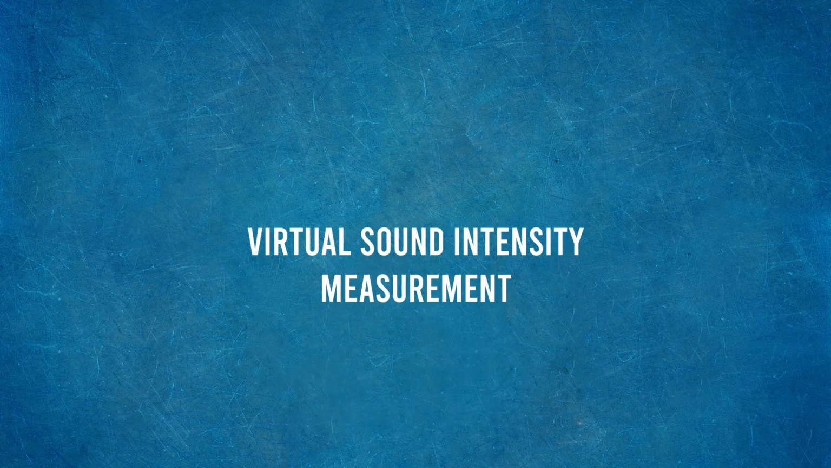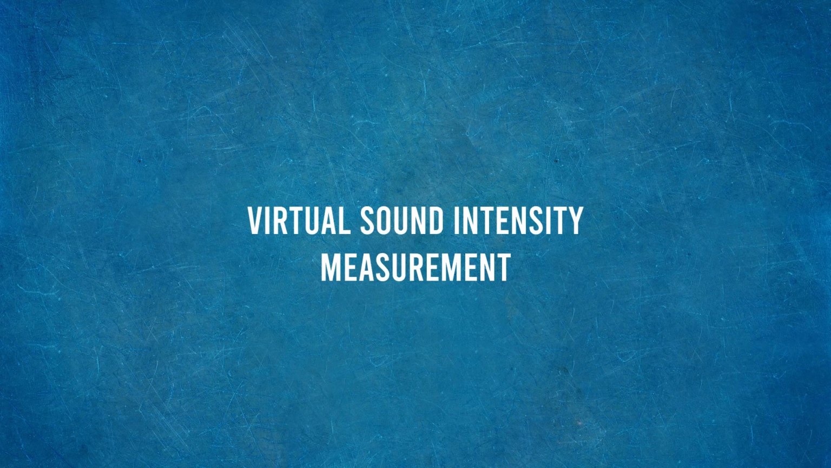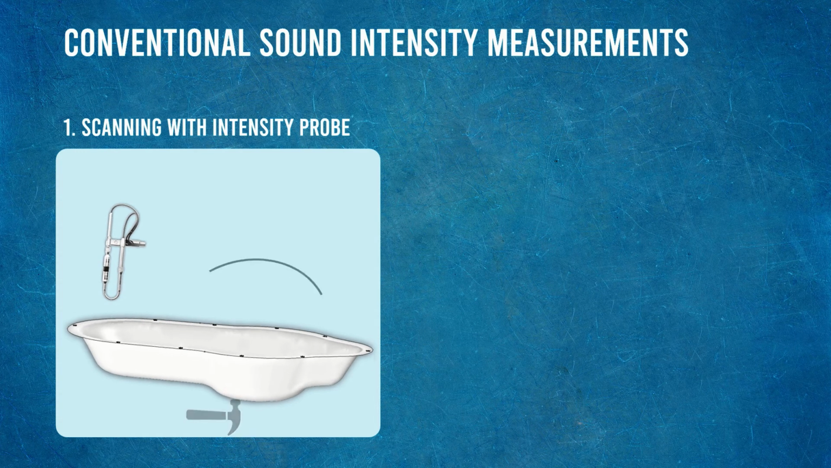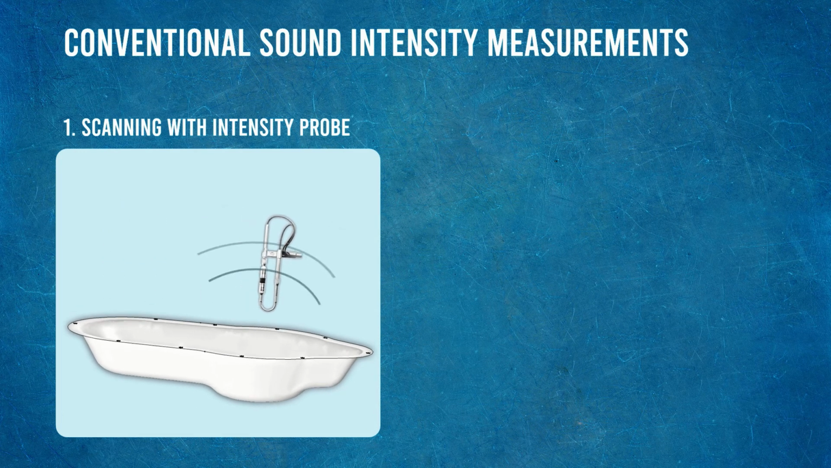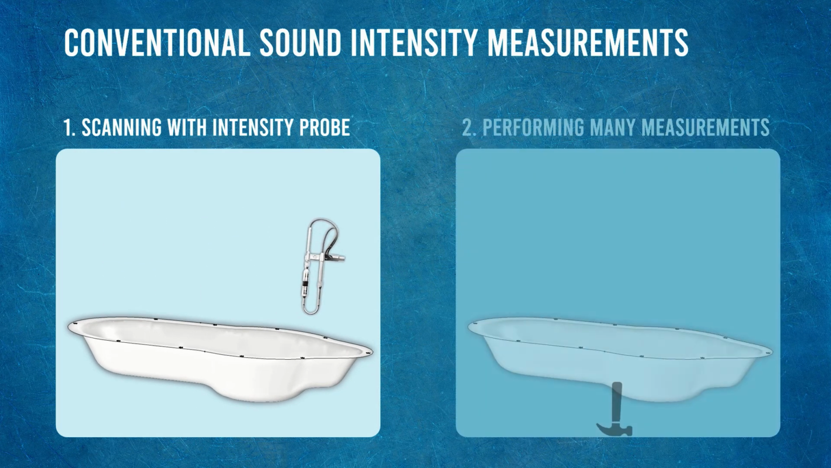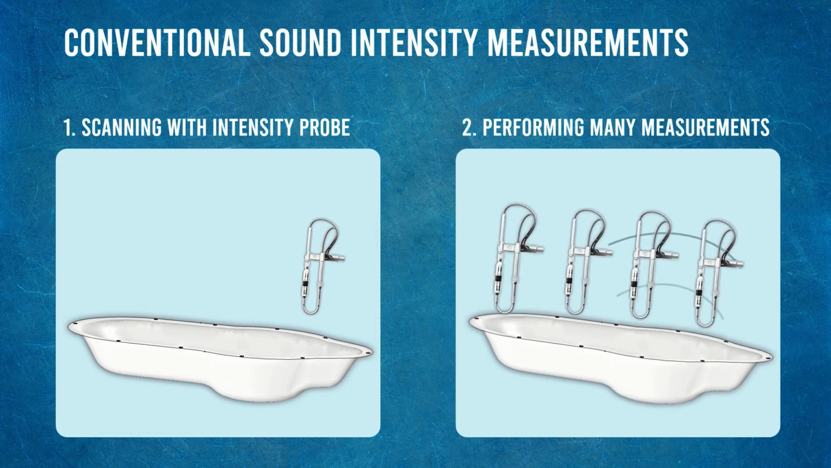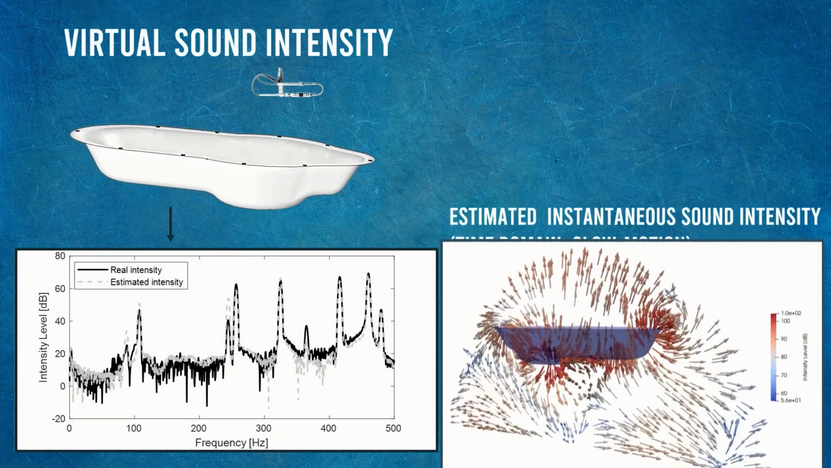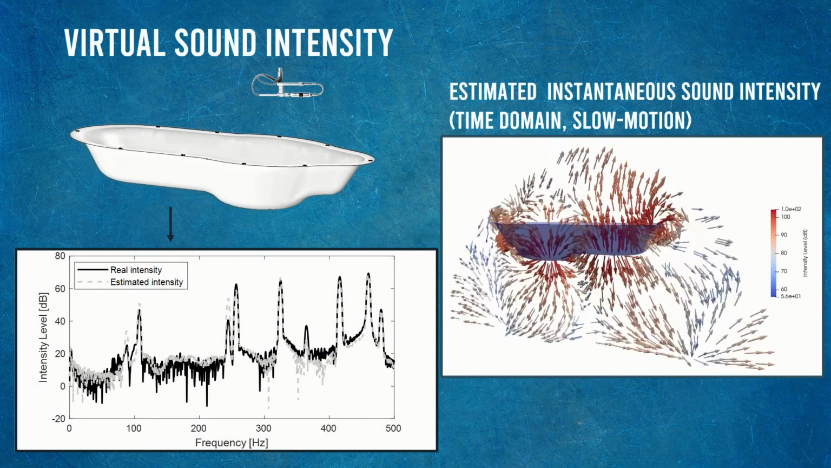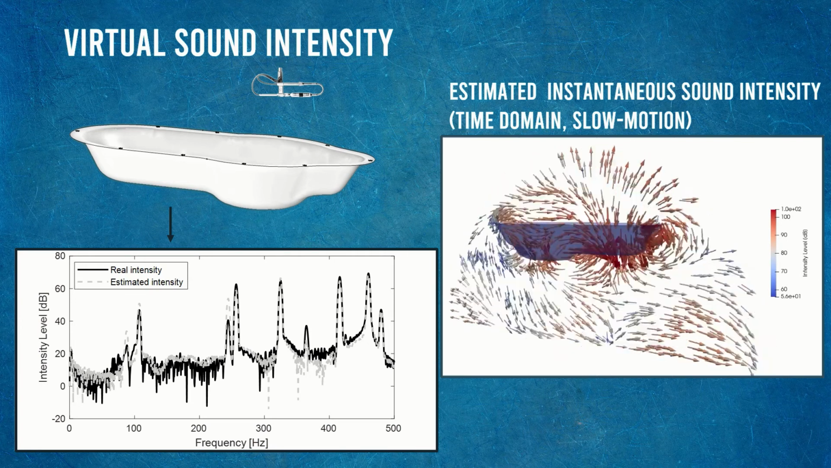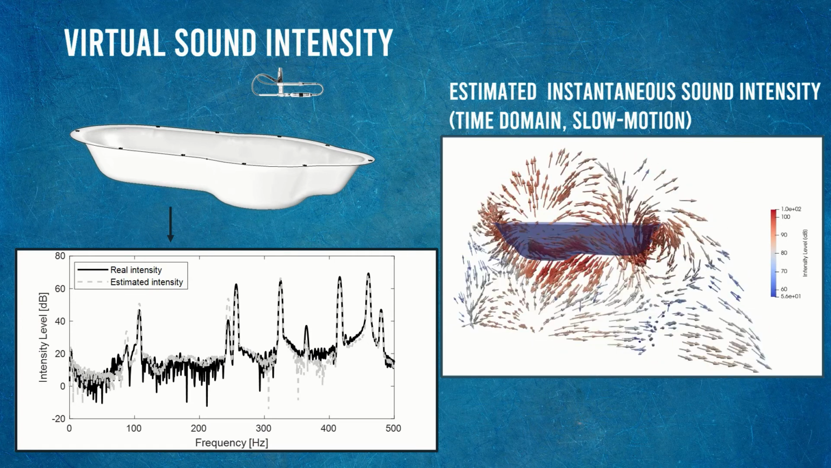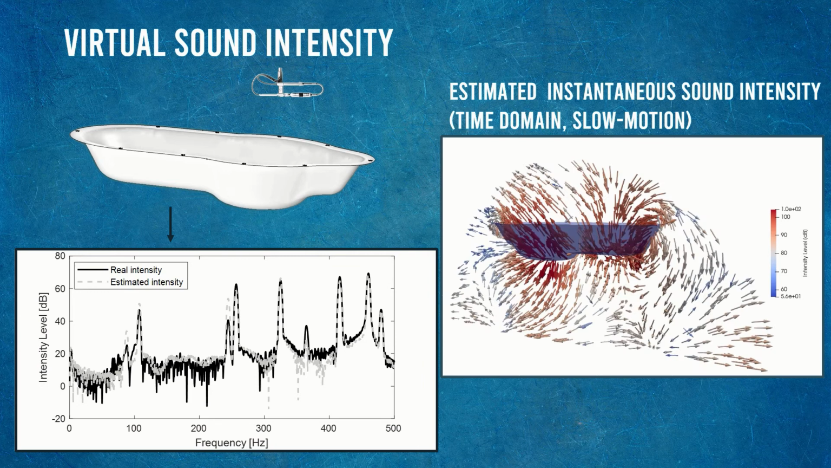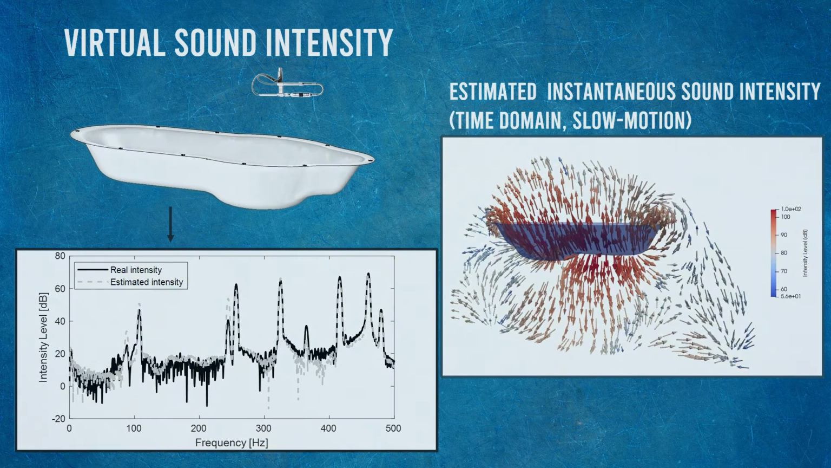Next we looked at the possibility of measuring the sound intensity with a virtual sensor. Conventional sound intensity measurements either require a tedious scanning procedure with an intensity probe or a large amount of individual measurements. Comparison is made with a reference measurement that is done with a sound intensity probe, and the results show a good agreement between the measured sound intensity and the sound intensity from the virtual sensor. Furthermore, we can calculate the sound intensity in the full field as a function of time, which we can use to calculate the radiated sound power.